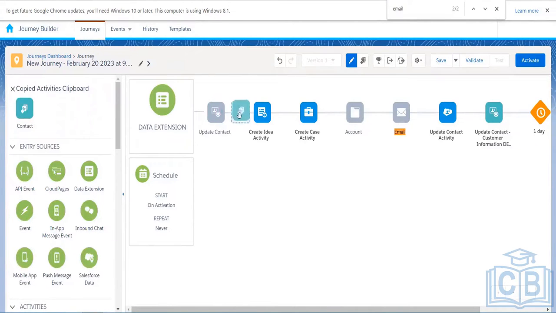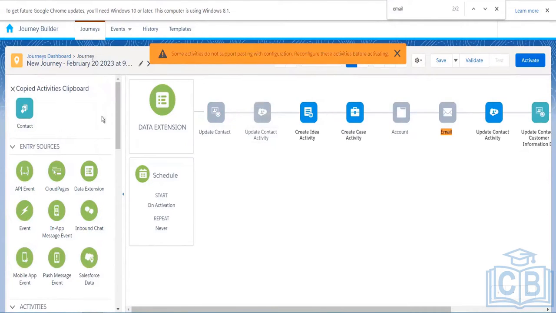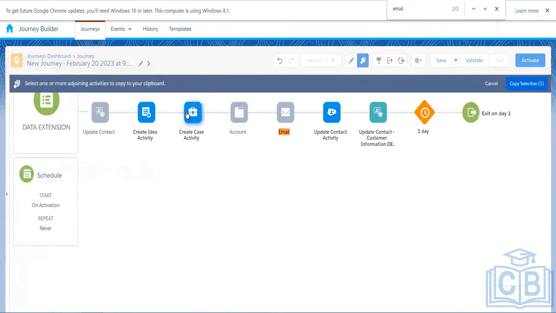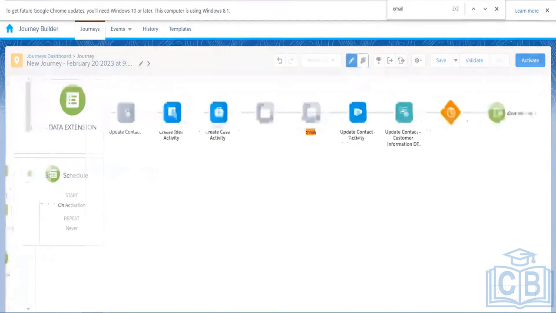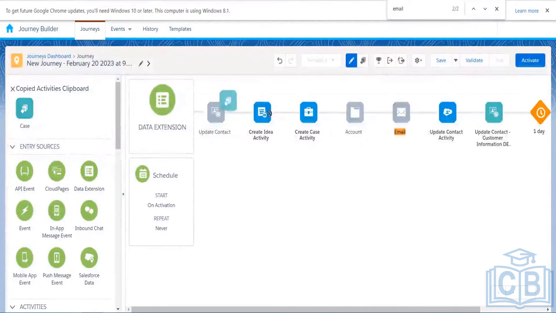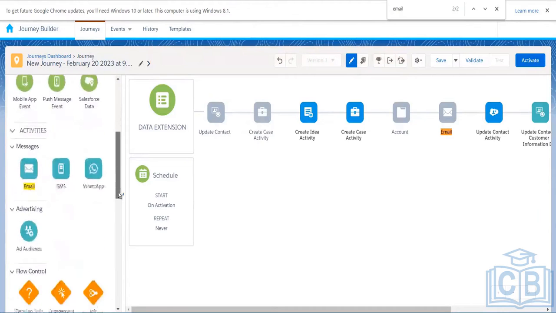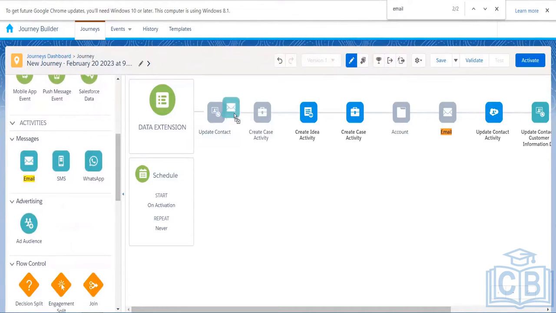Now if I drag and drop it over here, some activity does not support it. This will not support. We will try for this one, maybe this one. Let's say this is also not supported. I think only the email activity can be used for the copy feature.